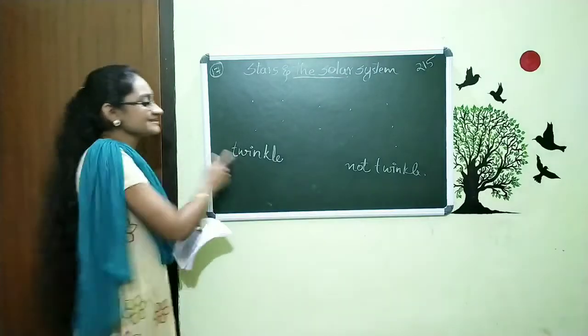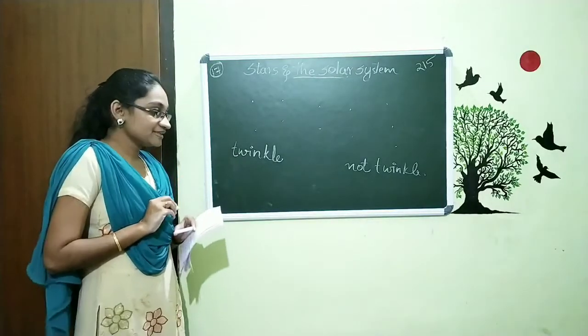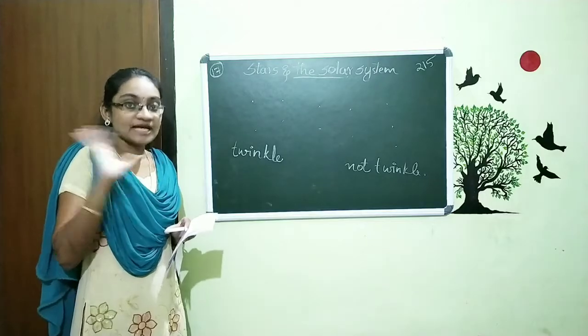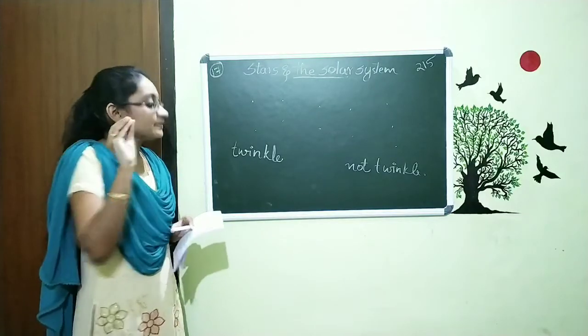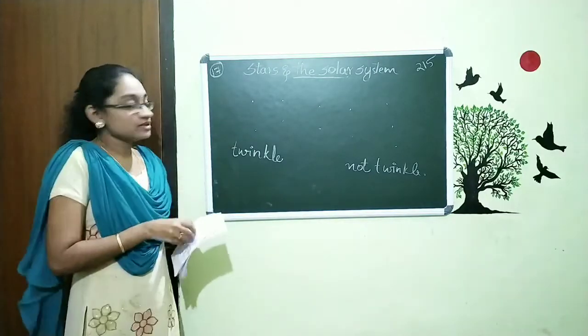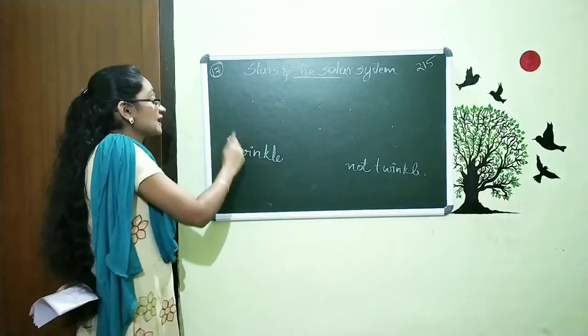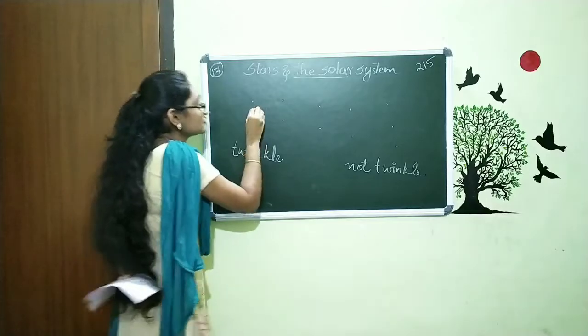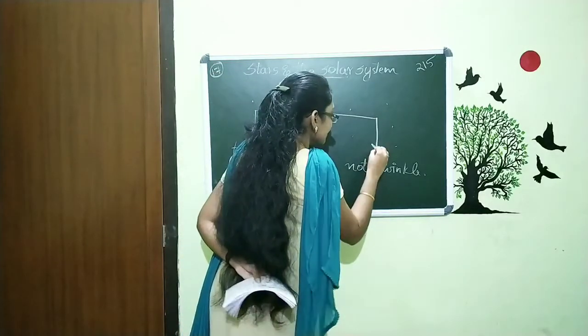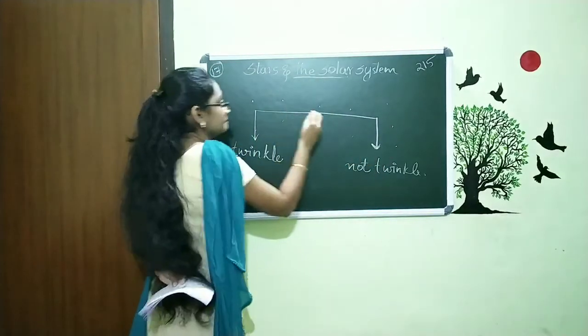Now the question is, what does twinkle mean? Twinkle means the light is getting dim and brighter. So when you observe the objects in the sky, you feel two different things. Some are twinkling and some are not.